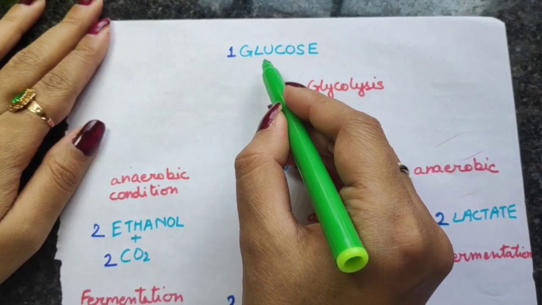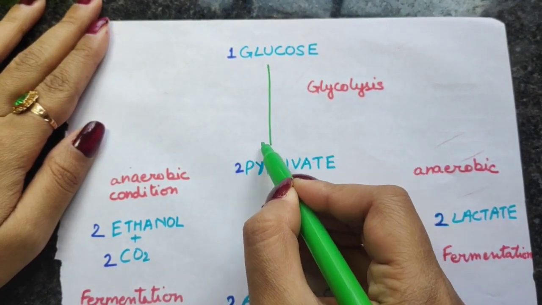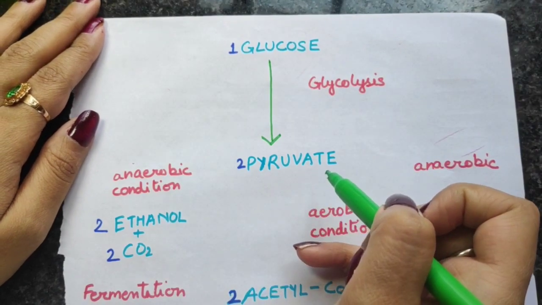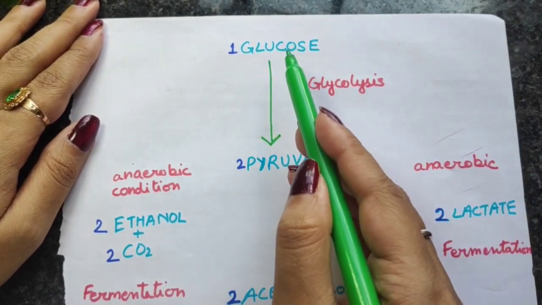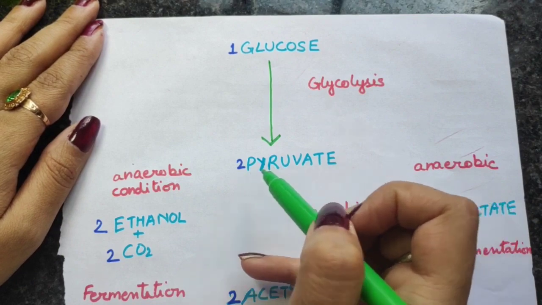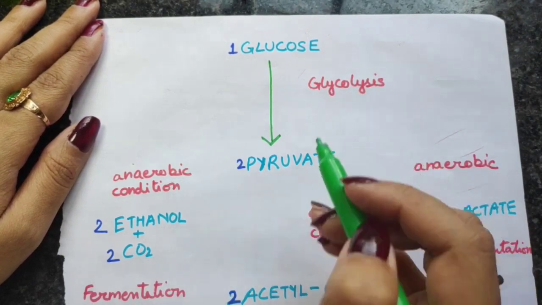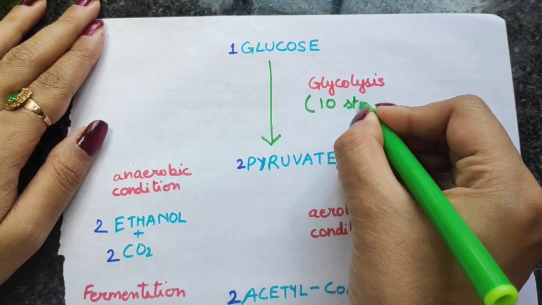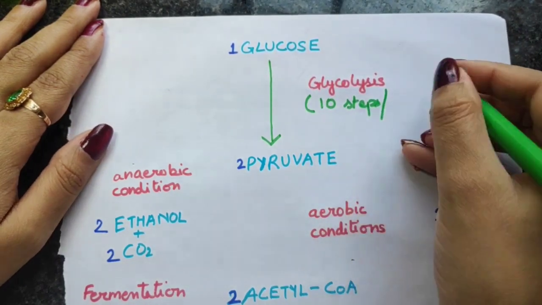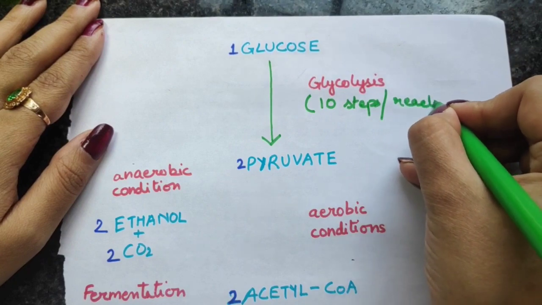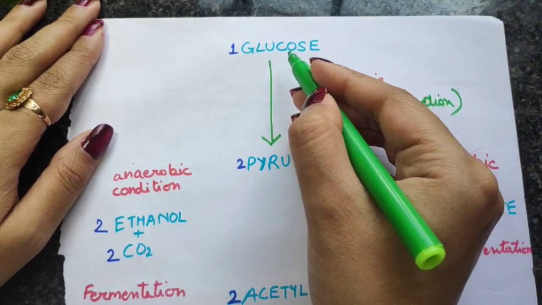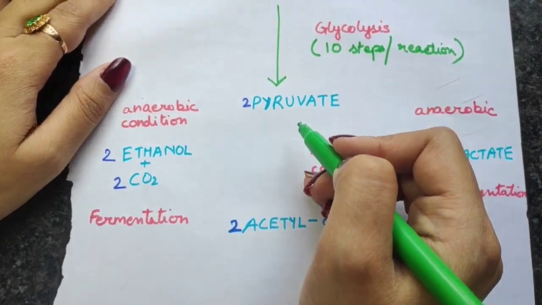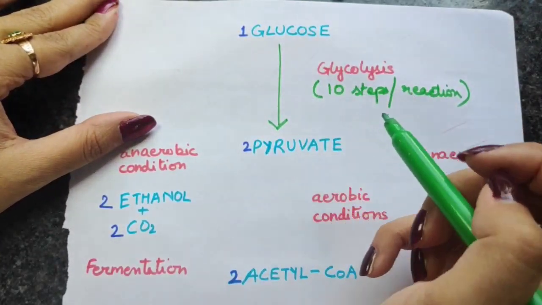One molecule of glucose makes 2 molecules of pyruvate, and the process by which one glucose molecule is converted into 2 molecules of pyruvate is called glycolysis. This glycolysis has 10 steps or 10 reactions, after which one glucose molecule will finally be converted into 2 pyruvate molecules. And this process takes place within the cytoplasm.